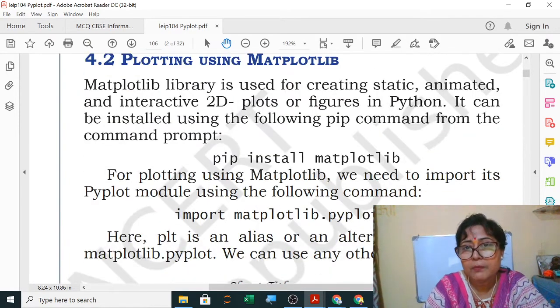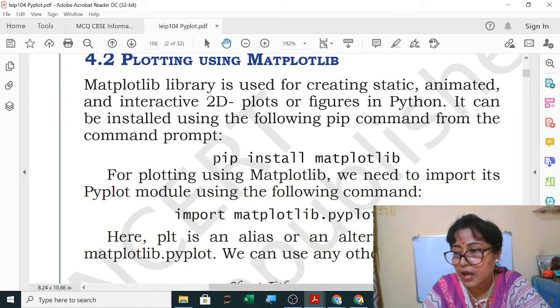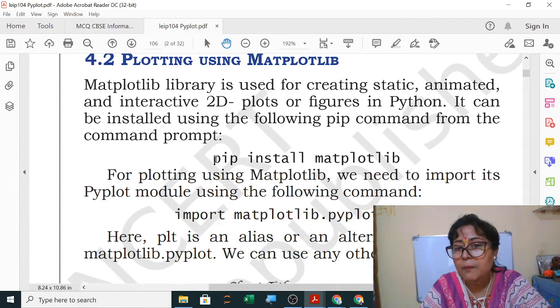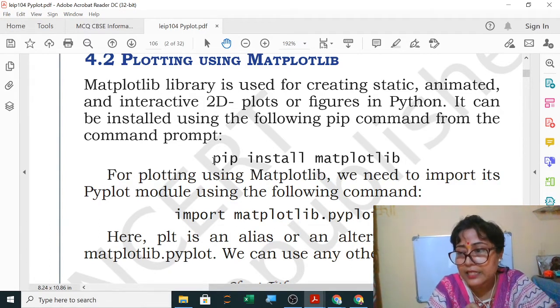Now plotting using Matplotlib. The Matplotlib library is used for creating static, animated and interactive 2D plots or figures in Python. It can be installed using the following pip command from the command prompt. Now you have to be careful. It requires some dimensions to show you the graph. In some mobiles, not all, it may not show the graph and will give some text message instead.